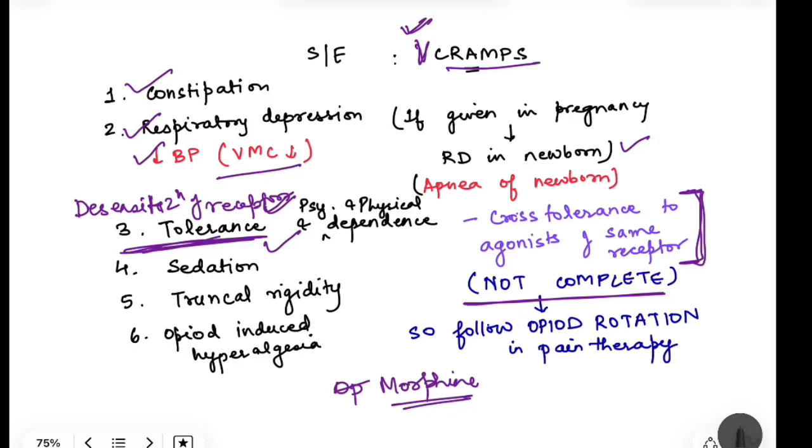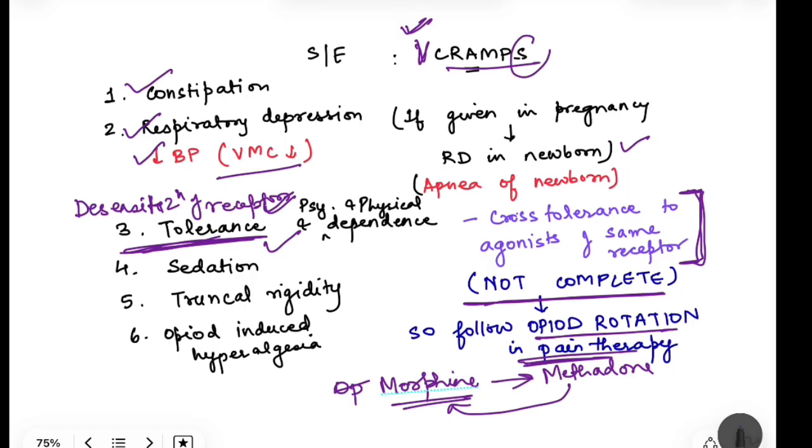So what we do is after some time we switch to some other drug. Okay, so use another drug, say suppose methadone you use, and then again after some time you switch back to morphine. So this is known as opioid rotation in pain therapy, so as to avoid the development of tolerance, because the tolerance is not complete even though some cross tolerance is there.